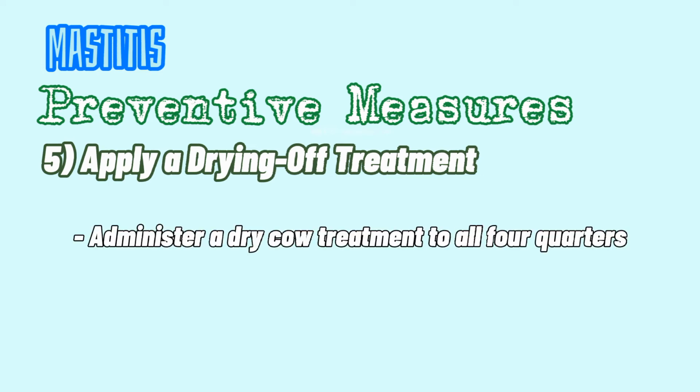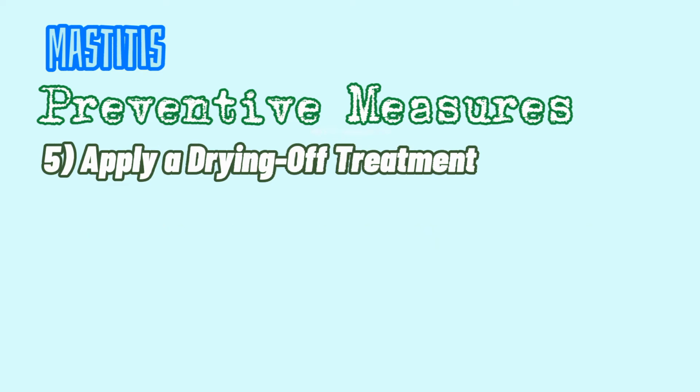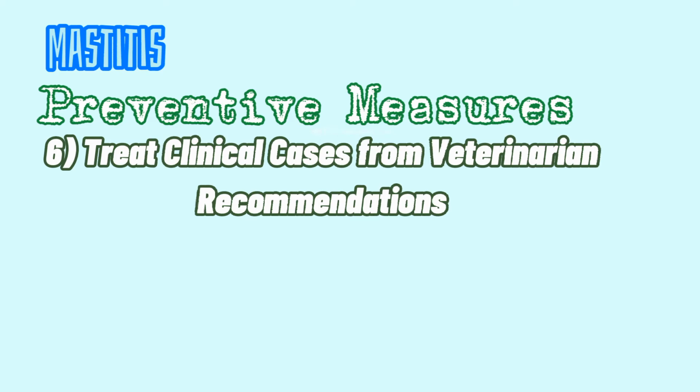Fifth is to apply a drying off treatment. Whenever a cow reaches the drying off stage, administer a dry cow treatment to all 4 quarters. Sixth is to treat clinical cases from veterinarian recommendations. By using a strip cup, mastitis can be identified early.